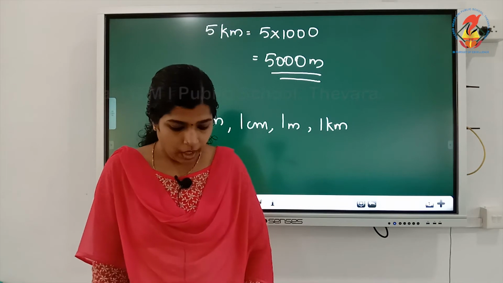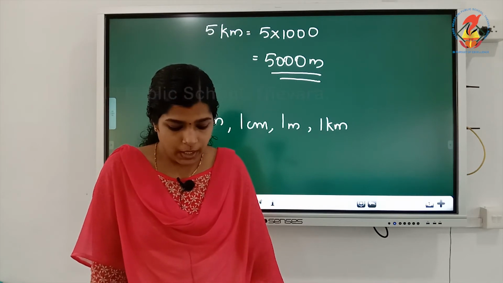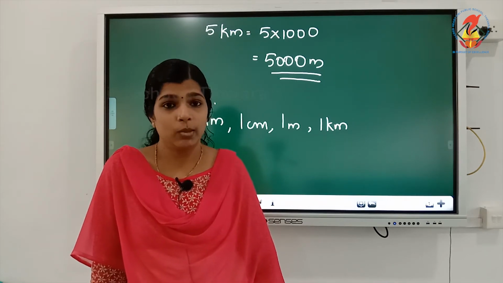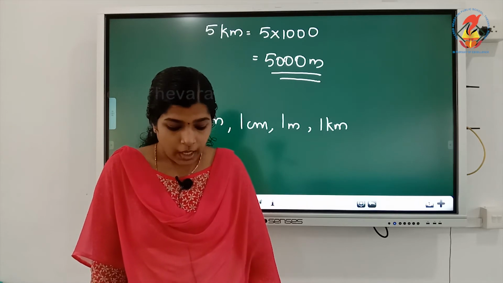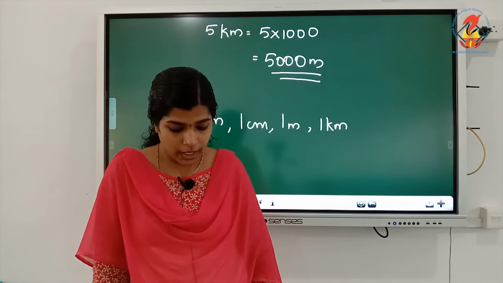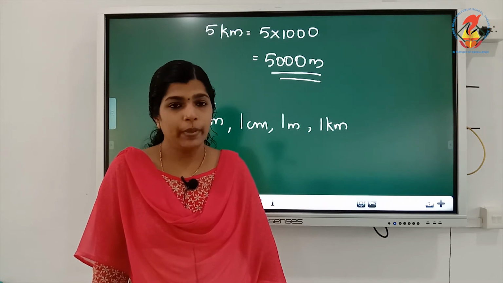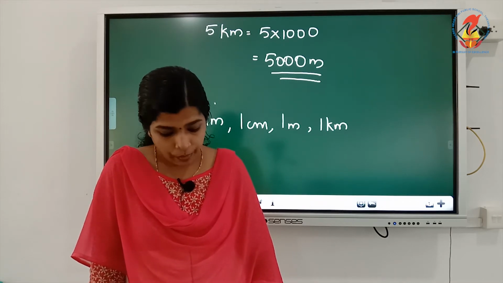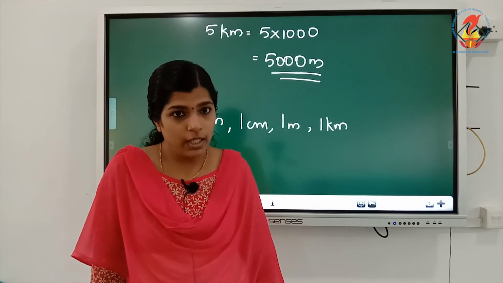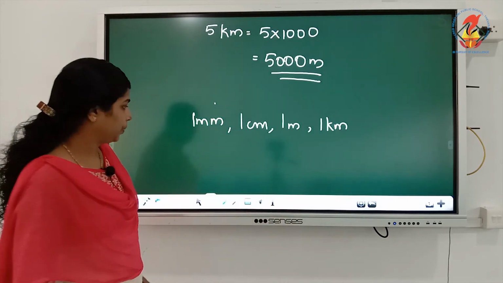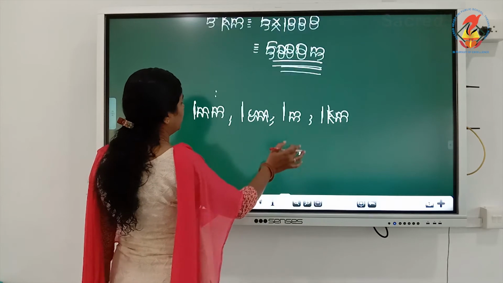Okay. Now, the height of a person is 1.65 meter. Express it in centimeters and millimeters. We need to convert it into centimeters and millimeters. So how will you do it?